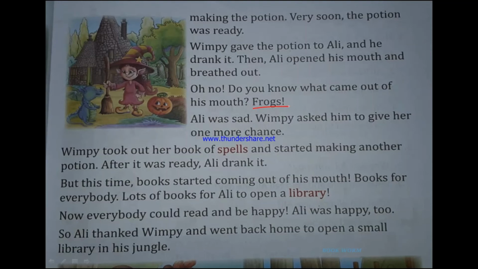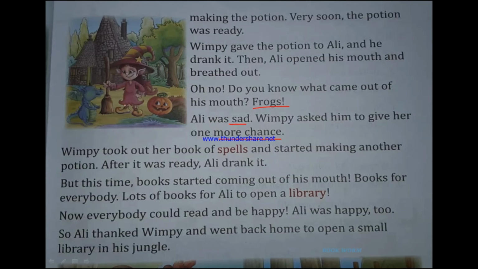And he was a dragon. Dragons don't breathe out frogs from their mouth, right? So he again became sad. And Wimpy asked that Ali should give her one more chance. Wimpy took out her book of spells and started making another potion. After it was ready, Ali drank it.